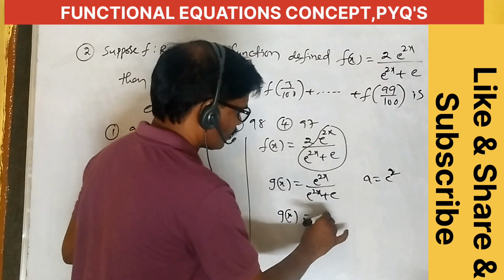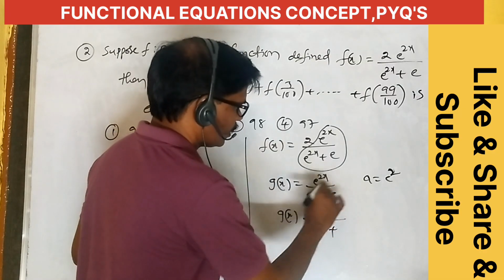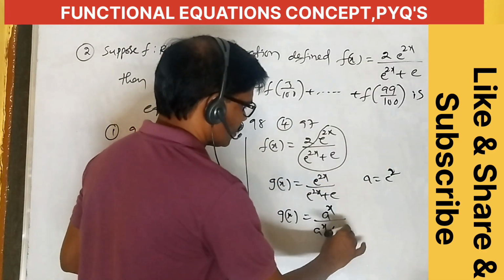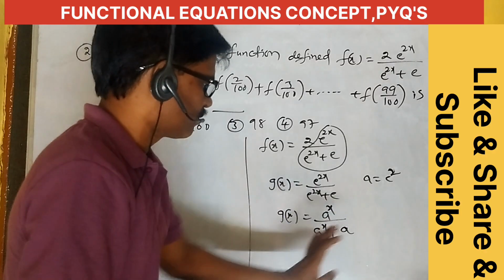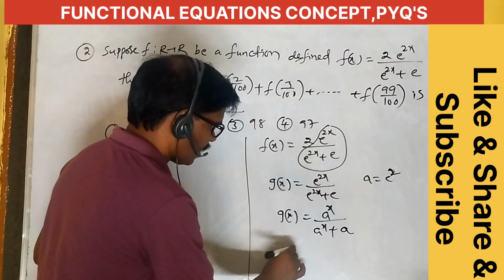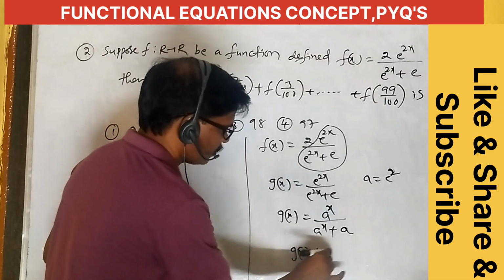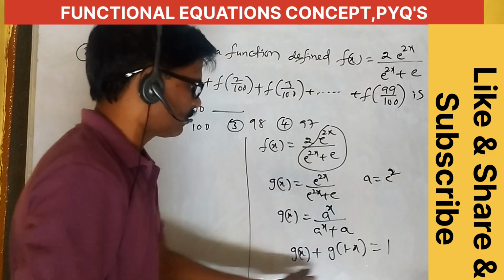G of x is equal to a power x by a power x plus e square. Since a is equal to e square, the power is 1, so n is equal to 1. What is the formula here? G of x plus g of 1 minus x equals 1.